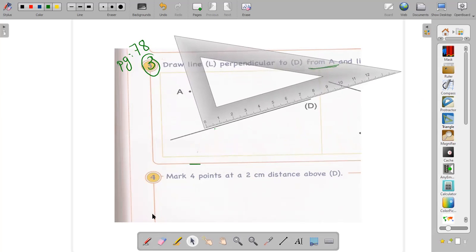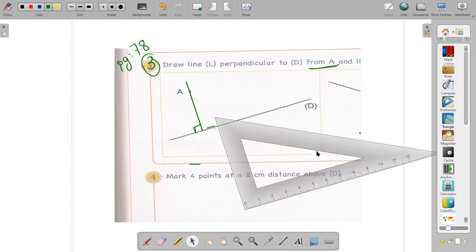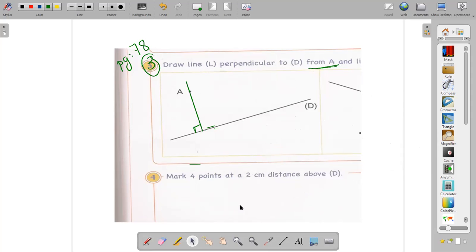Right angle, did you see the right angle? The right angle has to be on the line D. Okay, teacher. Now I will move the set square till I reach the point A, because we want perpendicular to D from A. This is the point A. Now I will draw. When I reach the point A, I will draw the perpendicular line. Don't forget when you finish to place the right angle, because they are perpendicular. We have finished the perpendicular line. Now I will remove it.